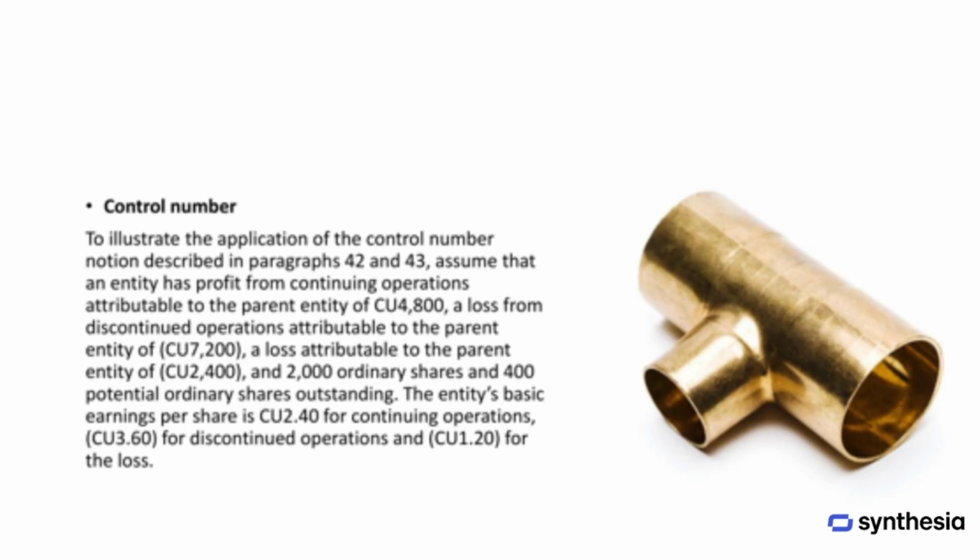To illustrate the control number concept, let's consider an example. An entity reports a profit from continuing operations of 4,800 currency units. At the same time, it records a loss from discontinued operations of 7,200, which results in a total loss of 2,400 currency units attributable to the parent. The entity has 2,000 ordinary shares and 400 potential ordinary shares outstanding. Based on this information, the basic earnings per share work out to 2.40 currency units for continuing operations, a negative 3.60 for discontinued operations, and a negative 1.20 for the overall loss.